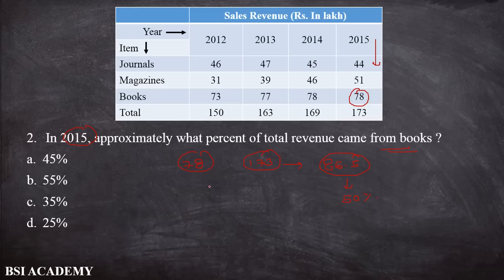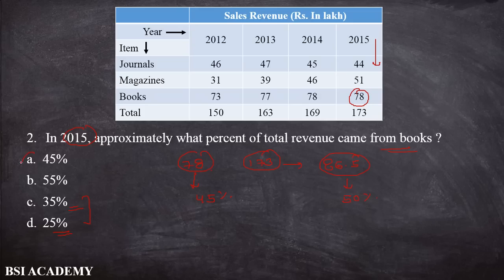You get your answer because we don't have to calculate exactly, because ultimately we have to choose our answer from the options only. If you solve this question intelligently, you don't need to solve these questions in a complete manner. This 78 should be equal to 45%, because 25% and 35% are too small compared to 45%, and 55% is greater than 50%, and this value 78 is smaller than 86.5, so this value can't be greater than 50%.